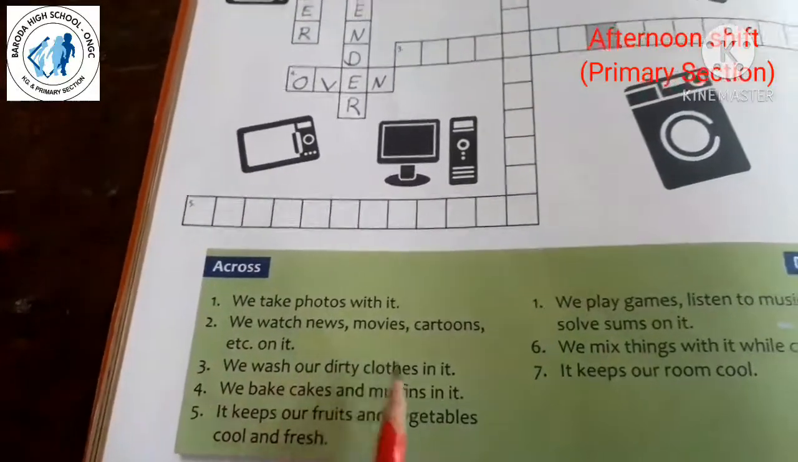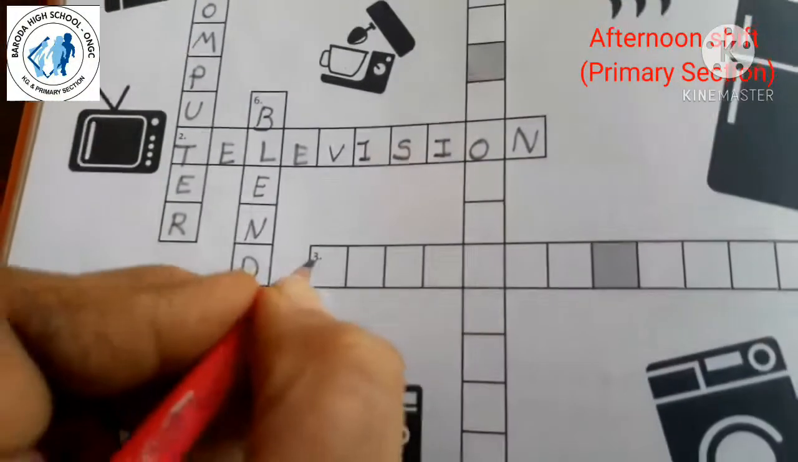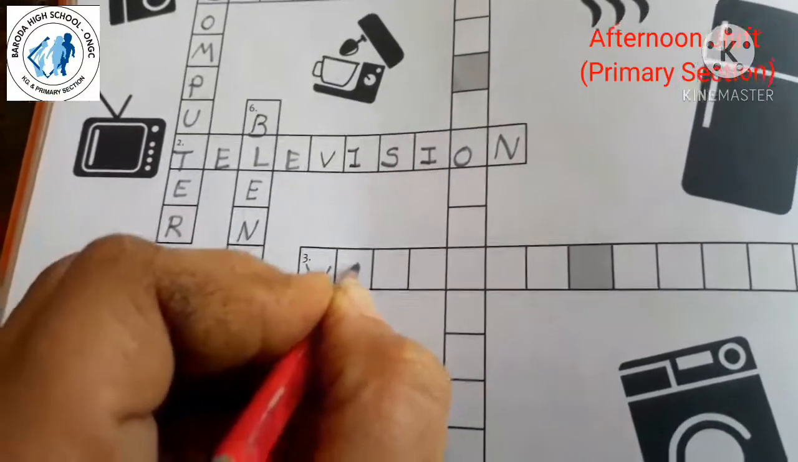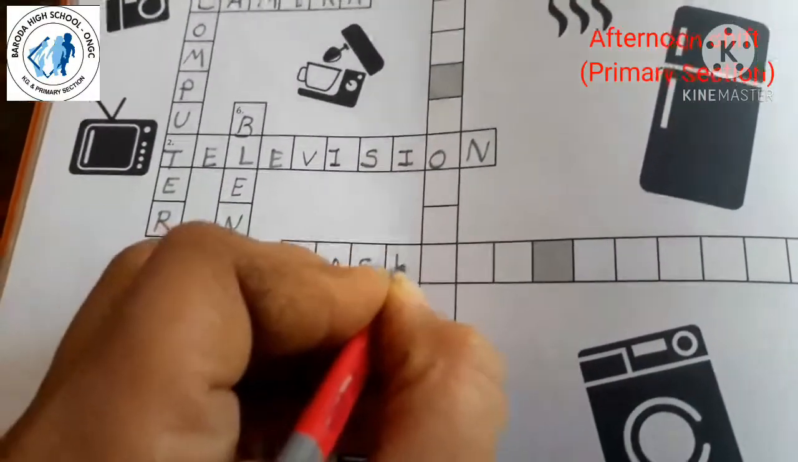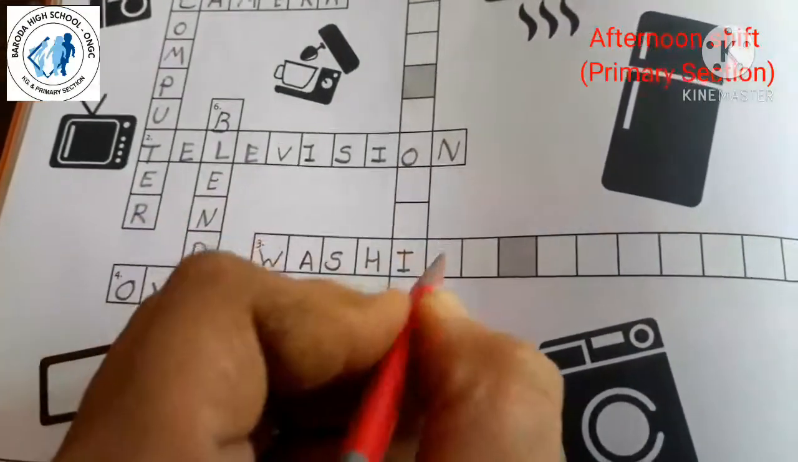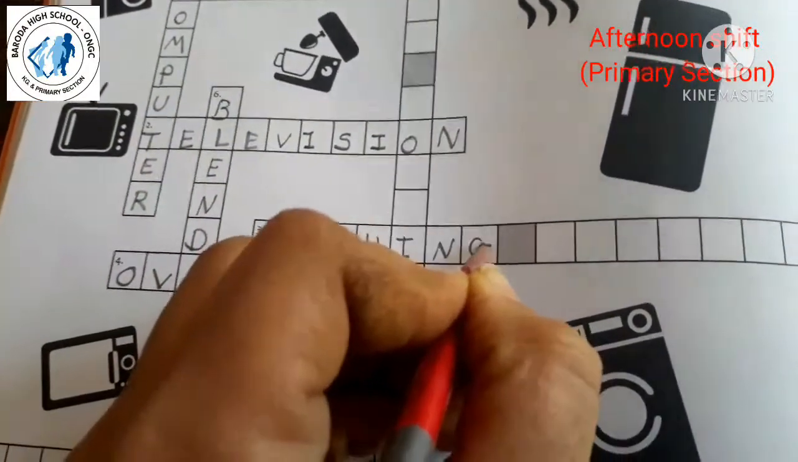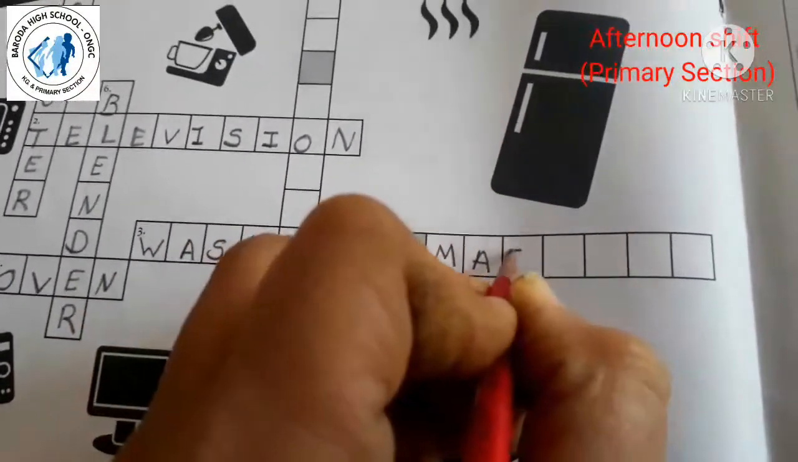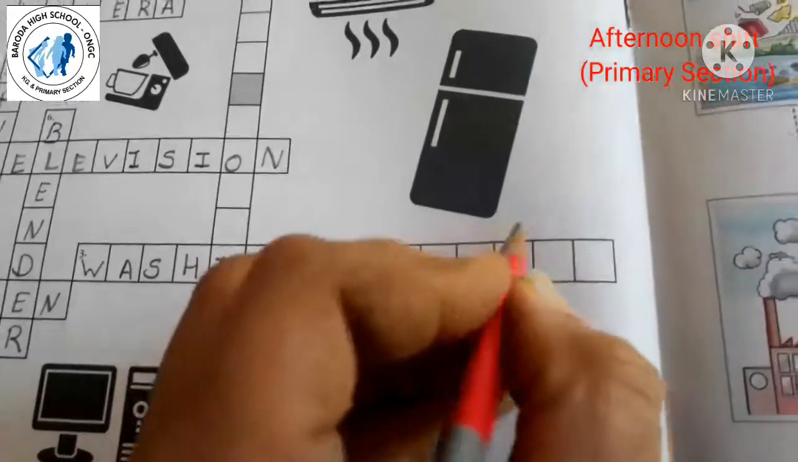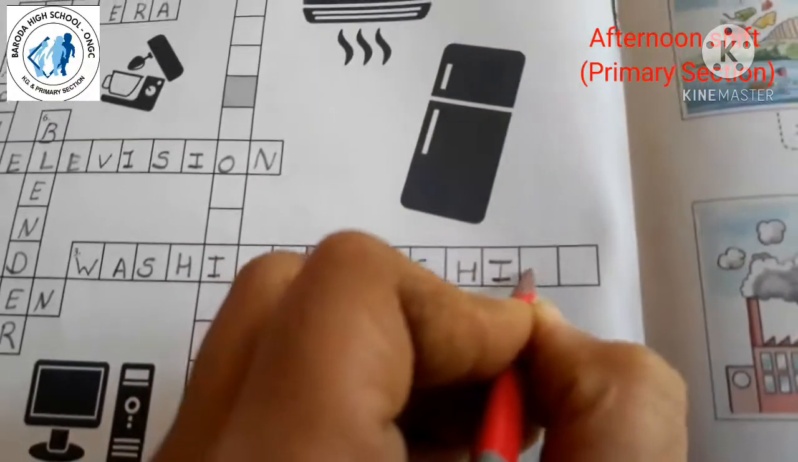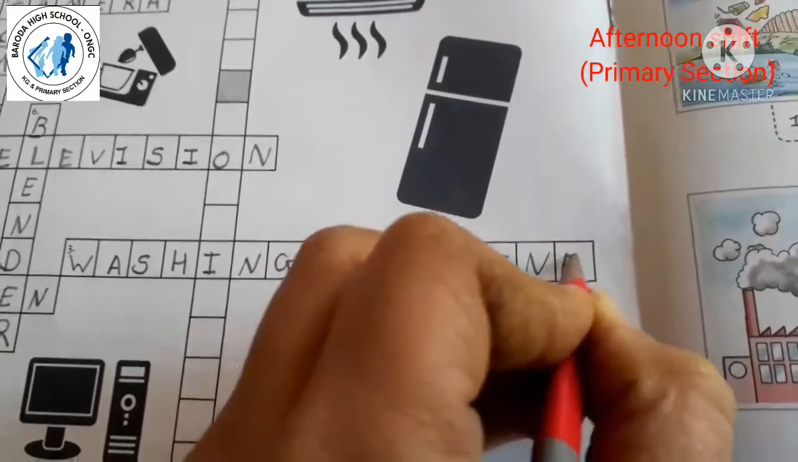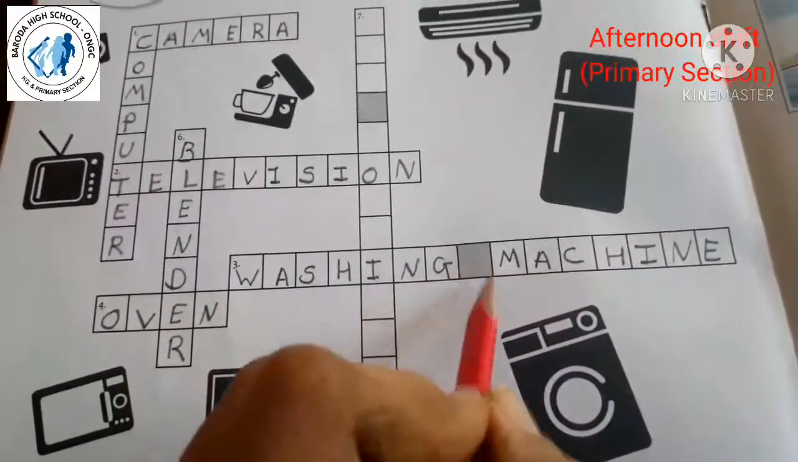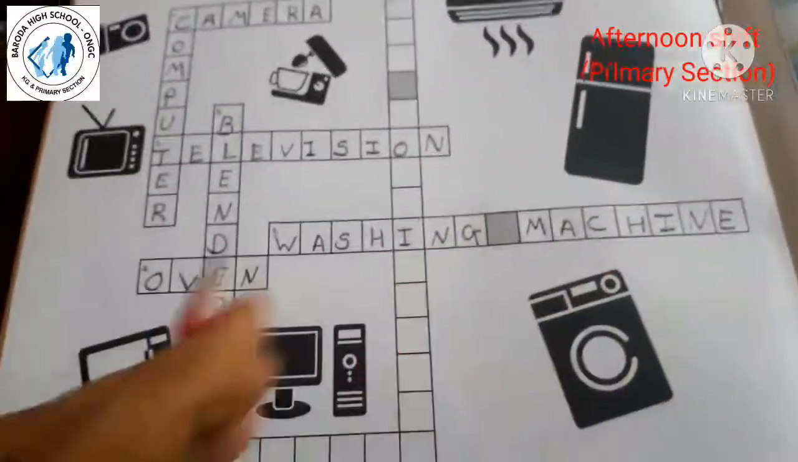Okay. 3. We wash our dirty clothes in it. What is this? Washing machine. Okay. So write down here washing machine. WASHING, washing. Here MACHINE, machine, washing machine. See, this box means you have to leave that box.